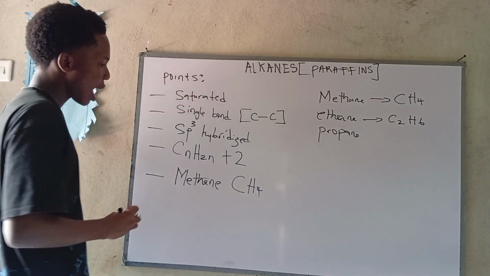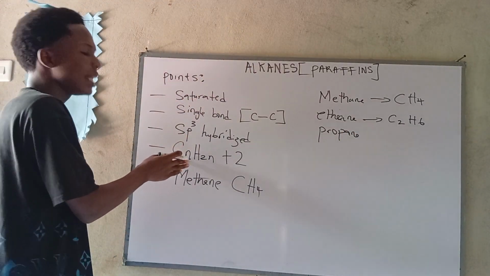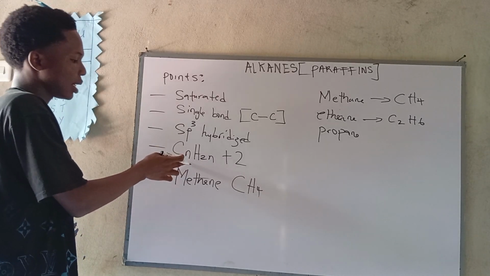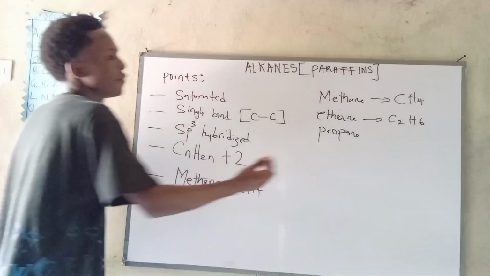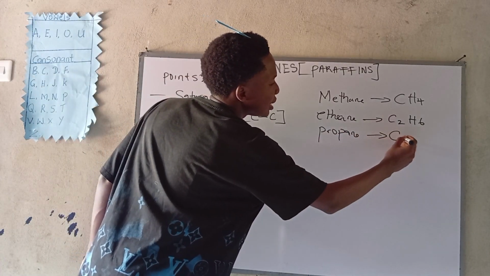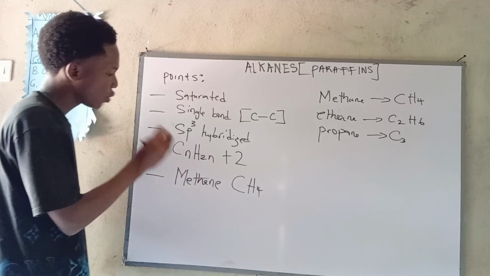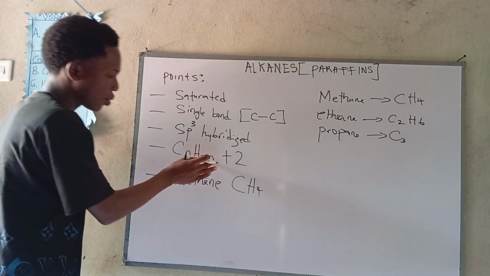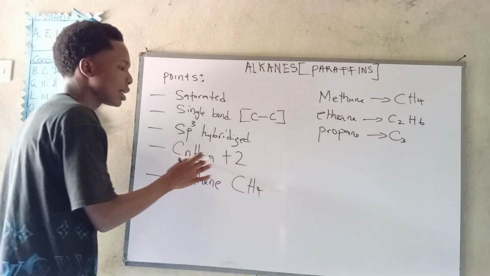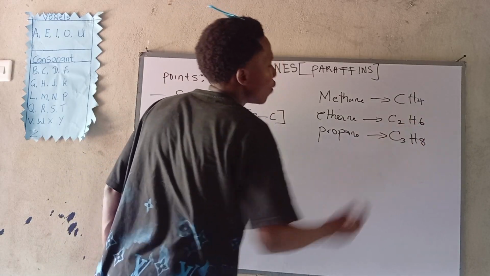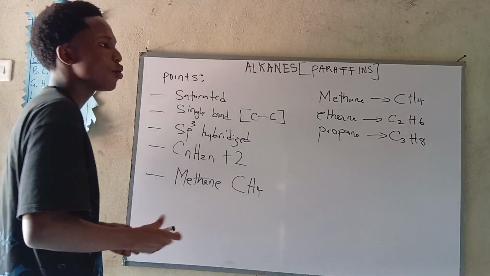From this formula, if n is 3, 3 times n gives us C3. Then for the hydrogen, look closely: 3 times 2 gives us 6, and 6 plus 2 gives us 8. So we've written out 3 of them, but we notice something.